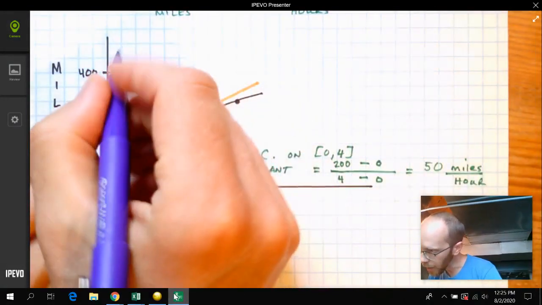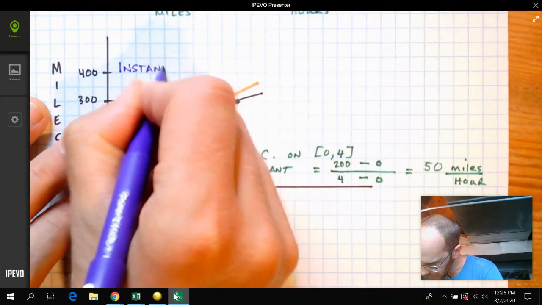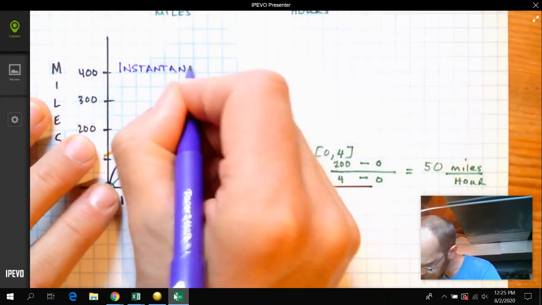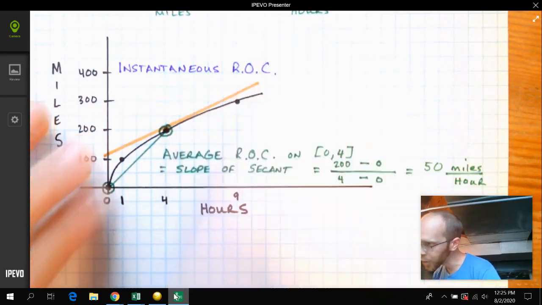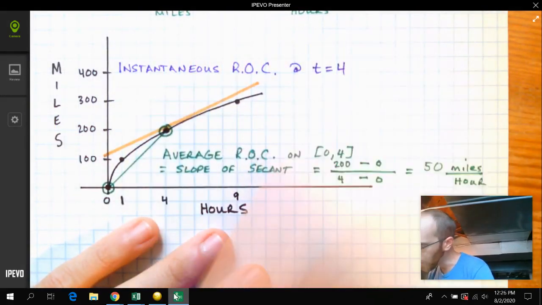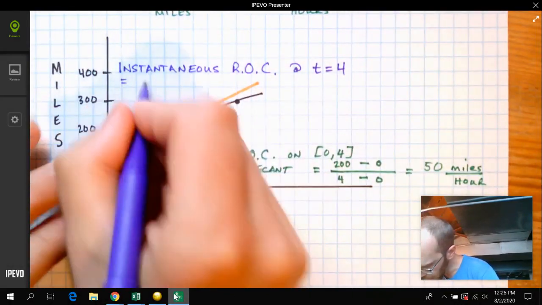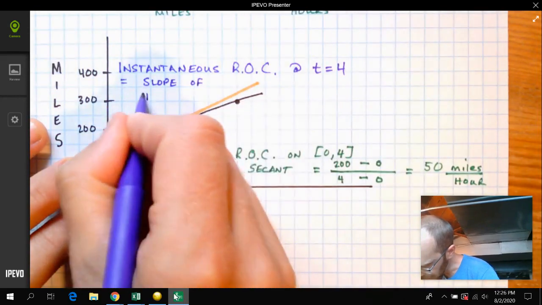Okay, and let's make a note here that the instantaneous rate of change at time 4 hours is equal to the slope of the tangent.